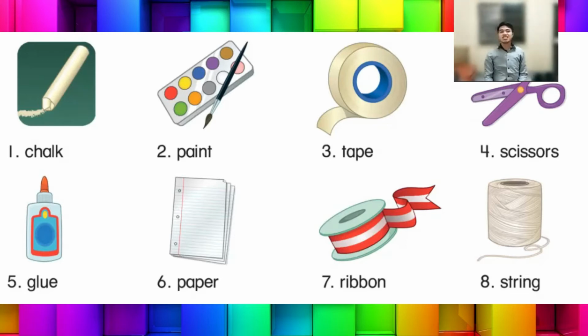So now, let's all read them together. Number 1, chalk. Number 2, paint. Number 3, tape. Number 4, scissors. Number 5, glue. Number 6, paper. Number 7, ribbon. And number 8, string. Very good. And now that we already know the following words, we can now use them in a sentence.